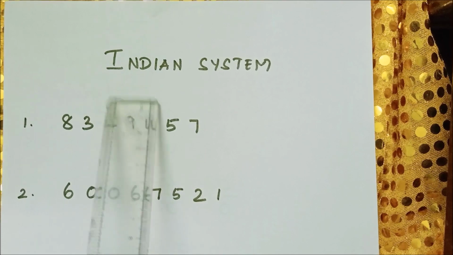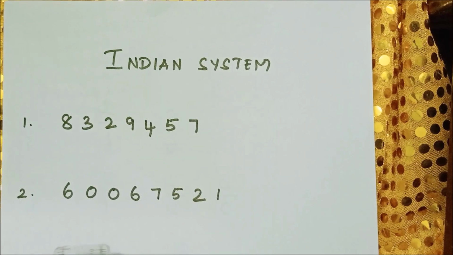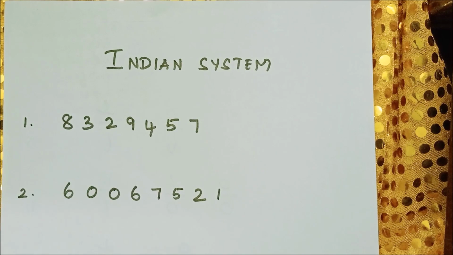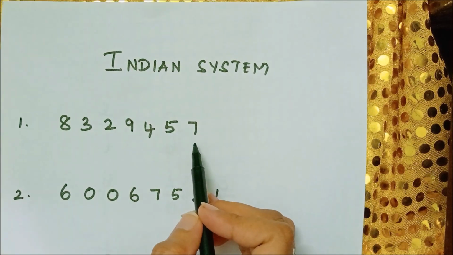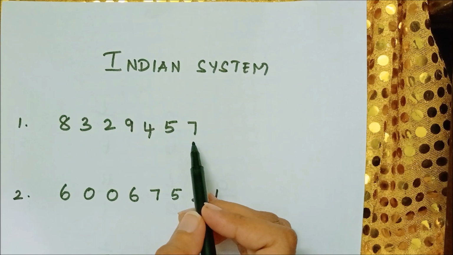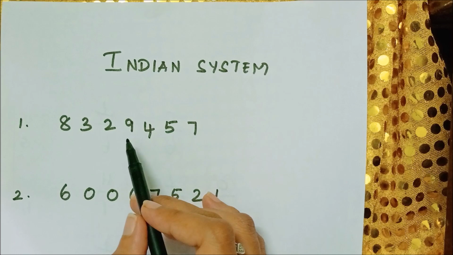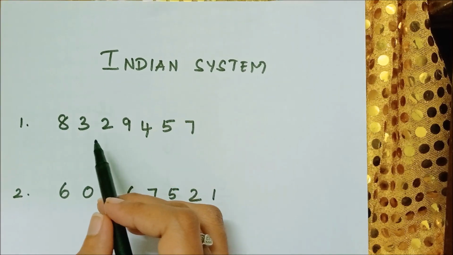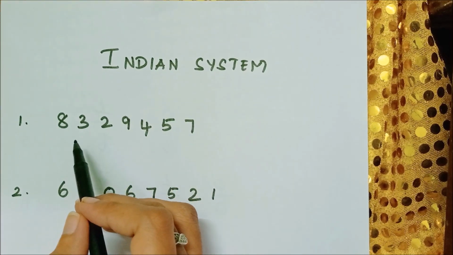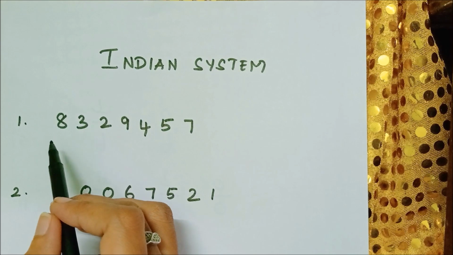First, it is in the Indian system. Here we don't have any commas. Now I'll tell you how to split the numbers. Shall we start saying from the place value? Always we have to start from the last number: ones, tens, 100, 1,000, 10,000, lakh, 10 lakhs.